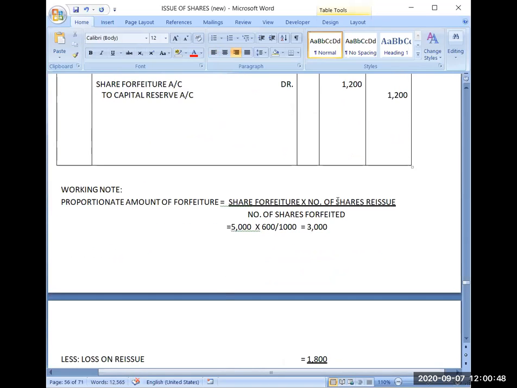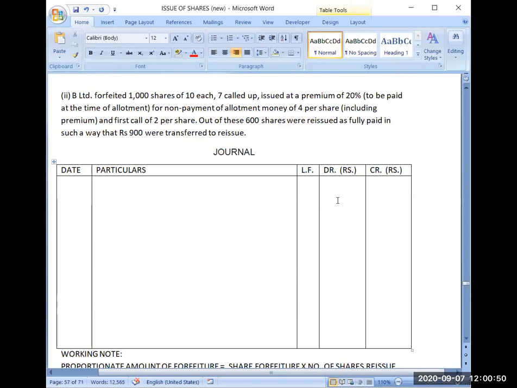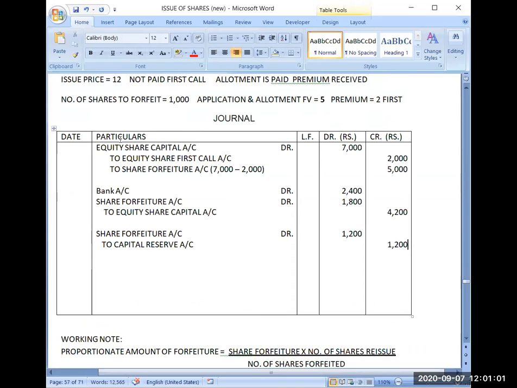Okay, now see this question. Forfeited 1,000 shares, 7 called up, premium 20%, same question. For non-payment of allotment money. So this time the shareholder is not paying us allotment money.